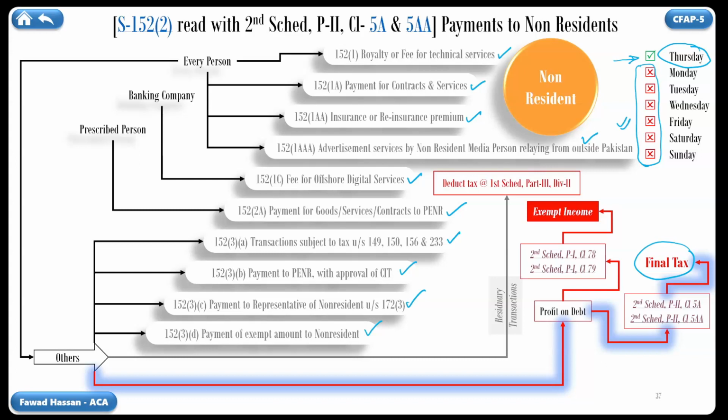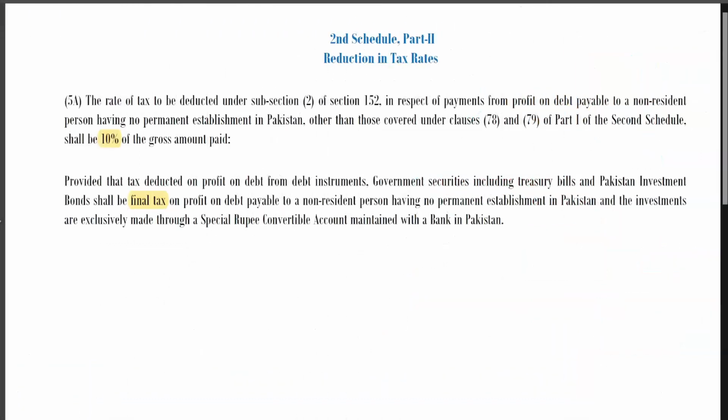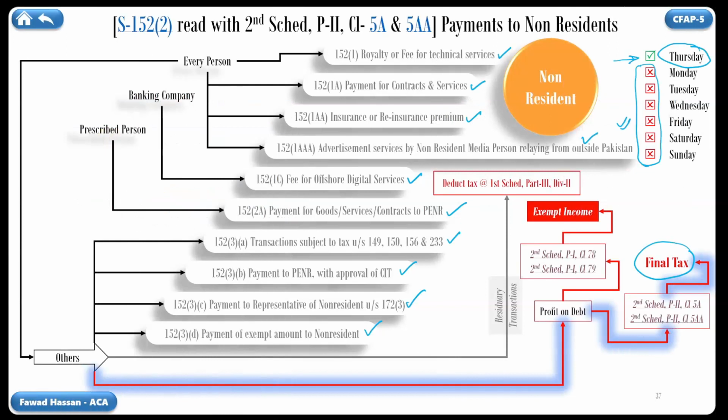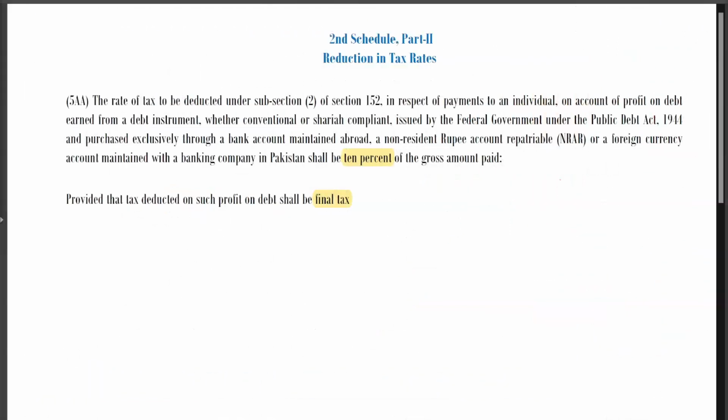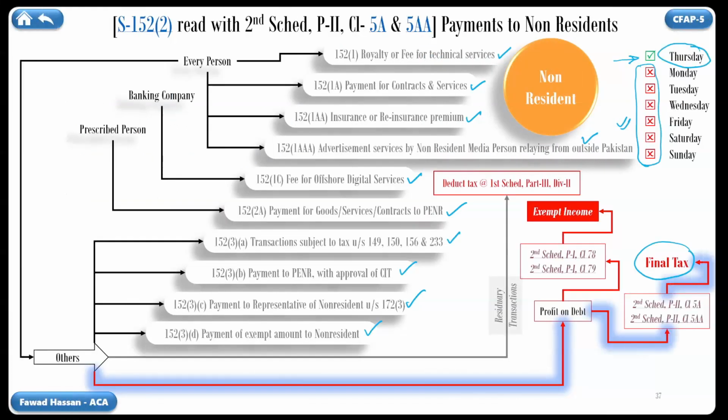Now click on clause 5A to open the PDF file. The tax deducted at the rate of 10% is final tax on income of non-resident. You can pause the video to read it. Let's get back to the presentation. Now click on Clause 5AA to open the PDF file. The tax deducted at the rate of 10% is final tax on income of non-resident. You can pause the video to read it. Let's get back to our presentation.